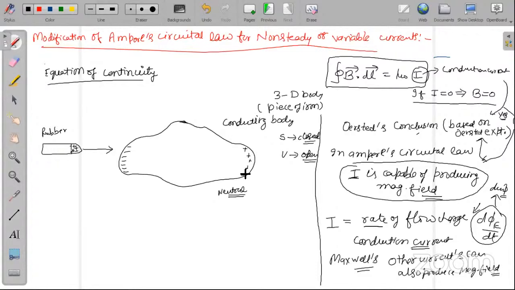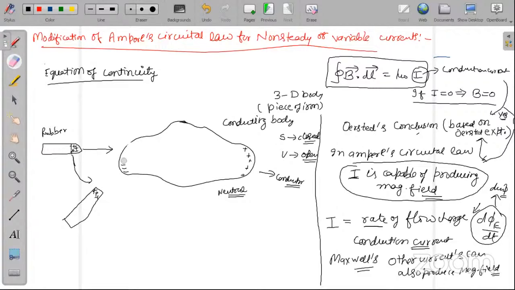Now we have to see the next thing. What you will do is bring this charged rod from here to here. What is going to happen? Please remember, this is a conductor. This is not an insulator. The process is not polarization. Please check it. Now what will happen if I move this rod from here to here?